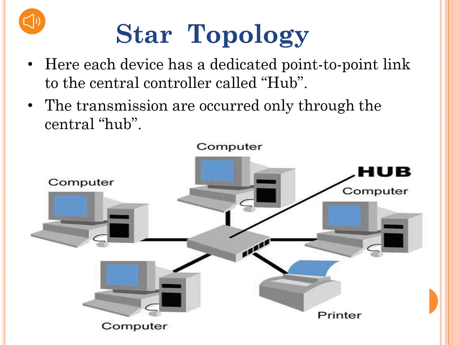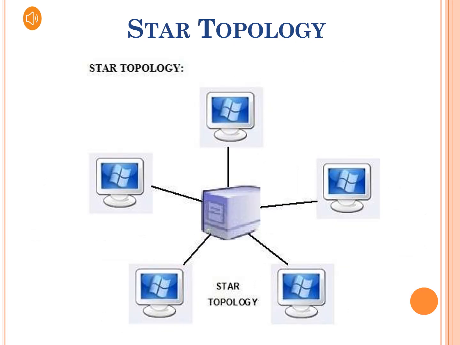When device 1 wants to send data to device 2, it first sends the data to the hub, which then relays the data to the other connected device. The transmission occurs only through the central hub. Star topology is used in local area networks. Here, this is also another physical structure of star topology.